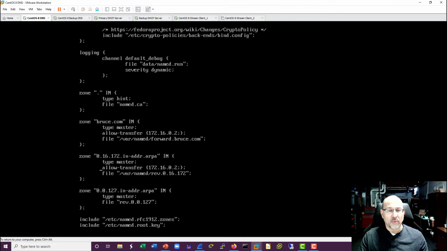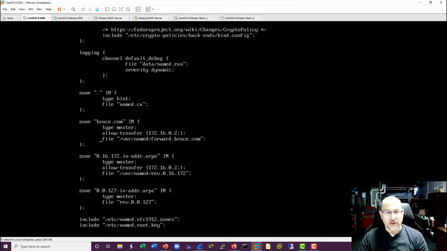All right, now we know about the forward and reverse zone files, and we can see that I've got the allow transfer here. Now, it turns out that a name server can be authoritative for a lot of different domains. And so you can say either globally, I want to allow transfer with somebody, like I did above, or you can say it for individual zones or domains. And so I put both of them in here so you can choose which one you want to do. But if you are really specific about, say, I've got a backup for this particular domain over here and a different backup for a different domain, that's just where you would change that.